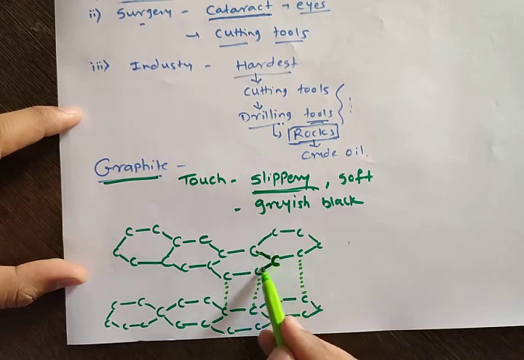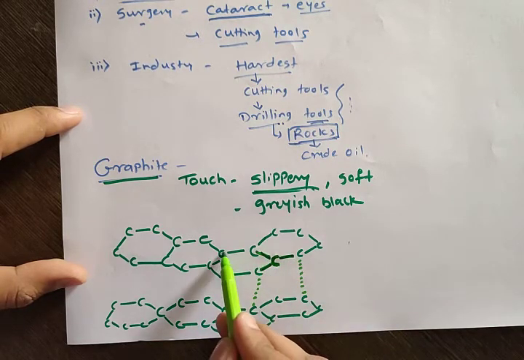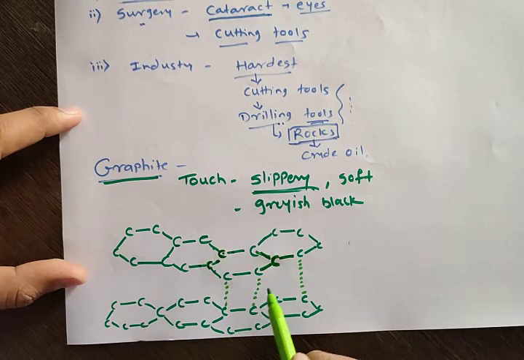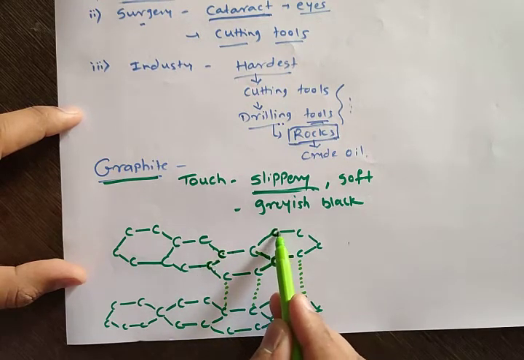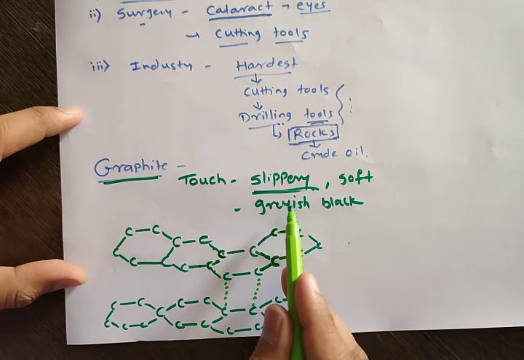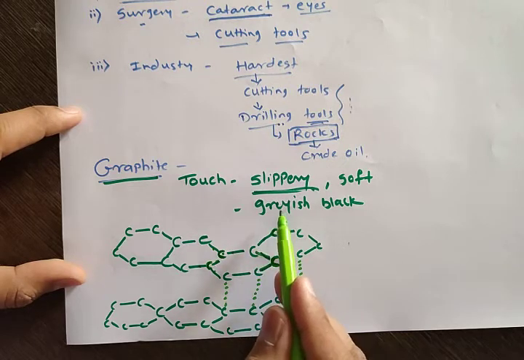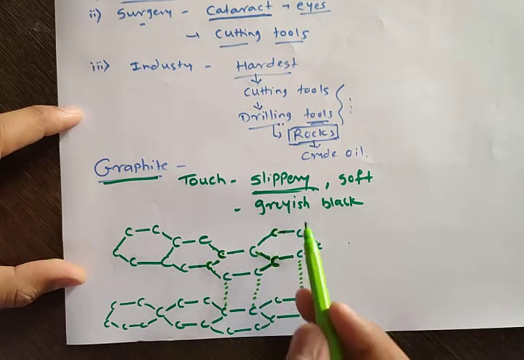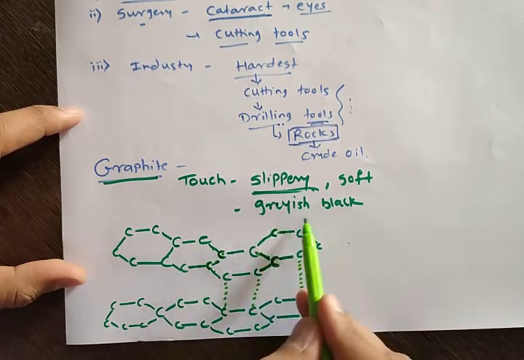So this is first, this is second, and this is third. This carbon, 1 2 3, this carbon 1 2 3. Here you are seeing 1 and 2 only, but actually on this carbon also one more ring is there, but due to lack of space we have not drawn it here.